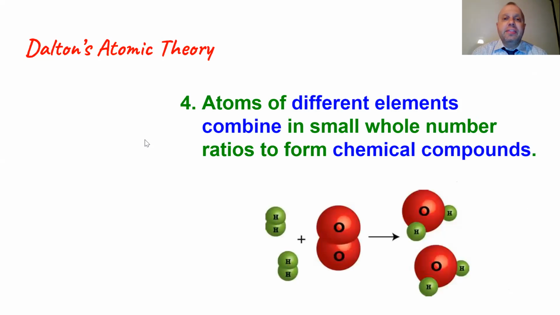The fourth idea that he had was that atoms of different elements combine in small whole number ratios to form chemical compounds. The whole idea of a chemical reaction was first thought up by Dalton. Now, they were doing chemical reactions beforehand, but they never really thought about it on an atomic level, so looking at individual atoms and how they're reacting with each other.